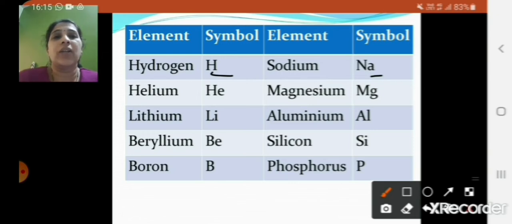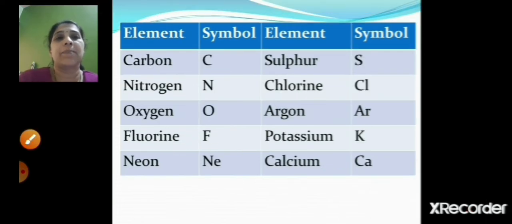So everywhere you can see the first letter of the symbol is written in capital letters, and after that it is written in small letters. Let's see some more elements and their symbols.